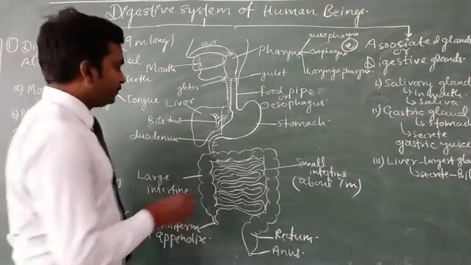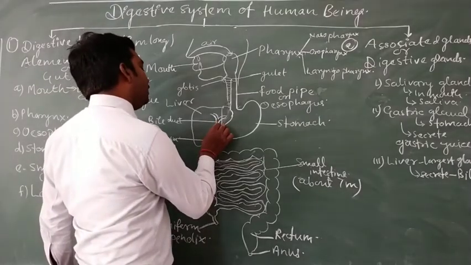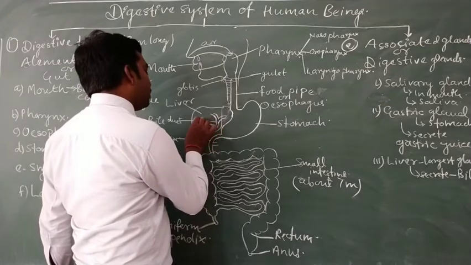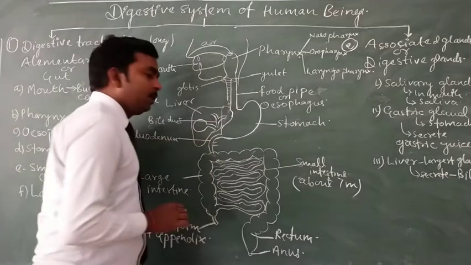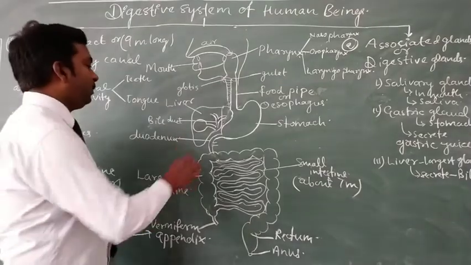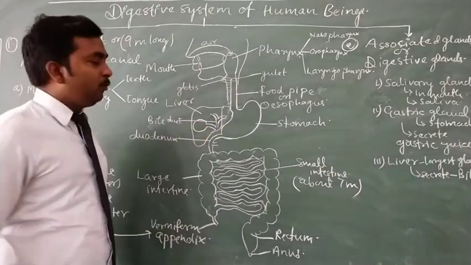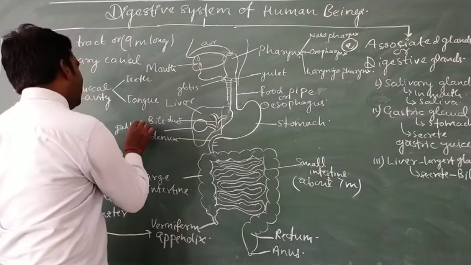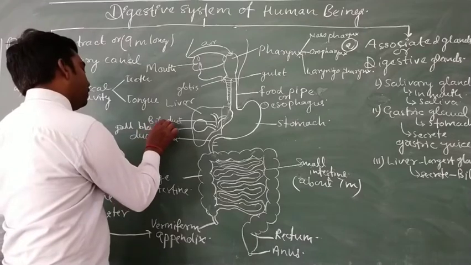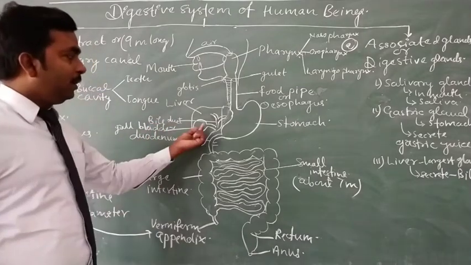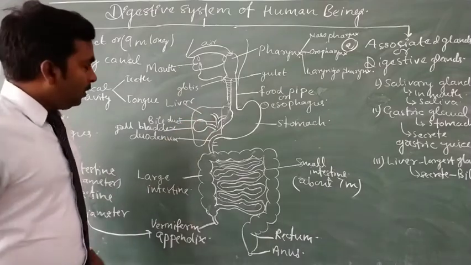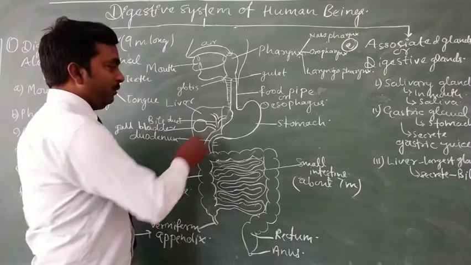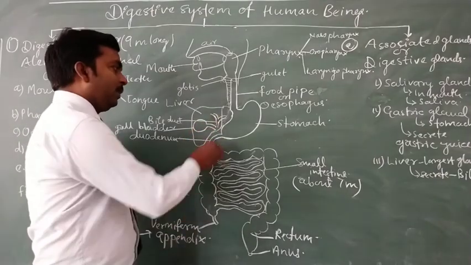The bile duct then opens into a duct formed by a swollen, balloon-like structure known as the gallbladder.